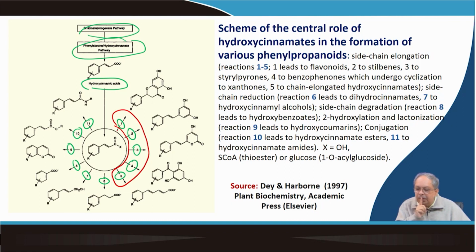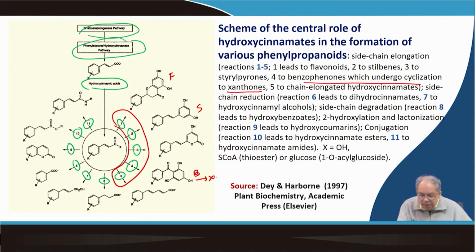So, this basically leads to formation of flavonoids. So, this is flavonoids, and then number 2 is basically stilbene. We will talk about all this in the subsequent class. Okay. Then stylopyrones, we will leave it. Benzophenones actually lead to the formation of xanthones. This is number 4, which is very important.